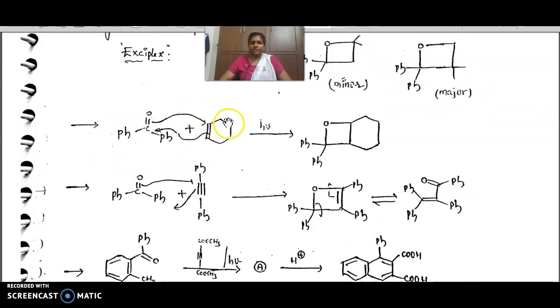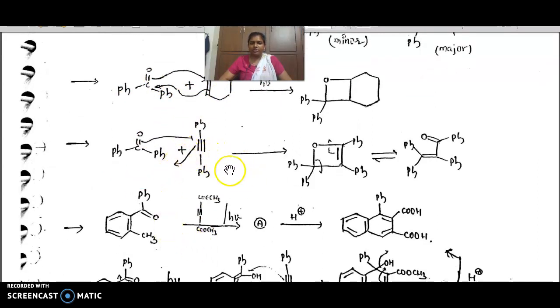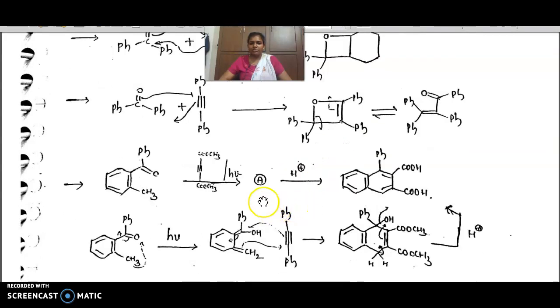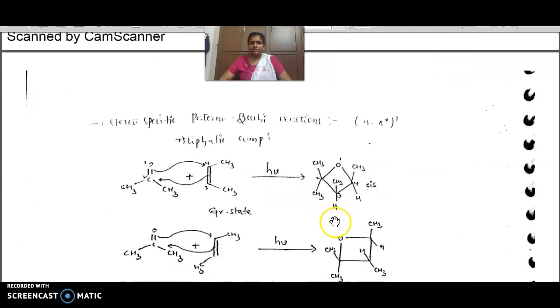Cyclic olefins will also be involved in this Paterno-Buchi reaction. Here is one more example with a triple bond, where we will get an oxetene. Again that will be cleaved to form an alpha beta unsaturated carbonyl compound. This pi bond shifts here and forms the carbonyl double bond, and the C-O bond breaks, forming the alpha beta position double bond. These are all examples.